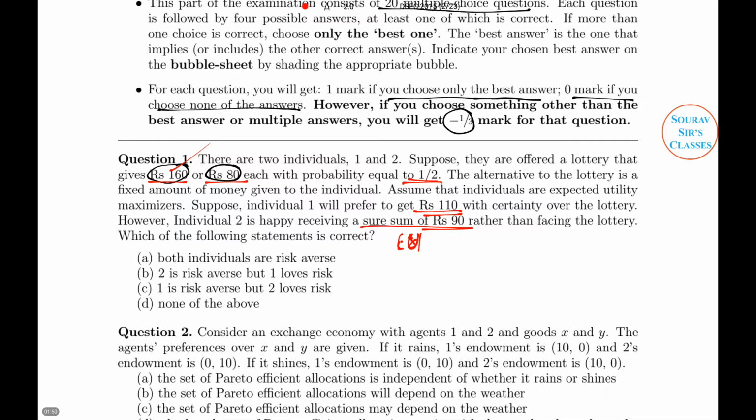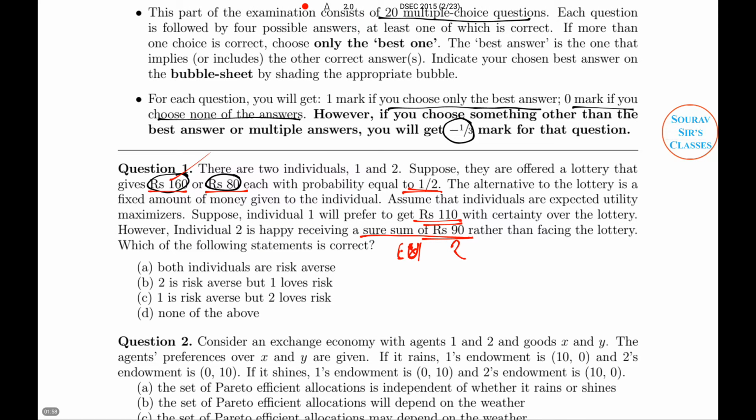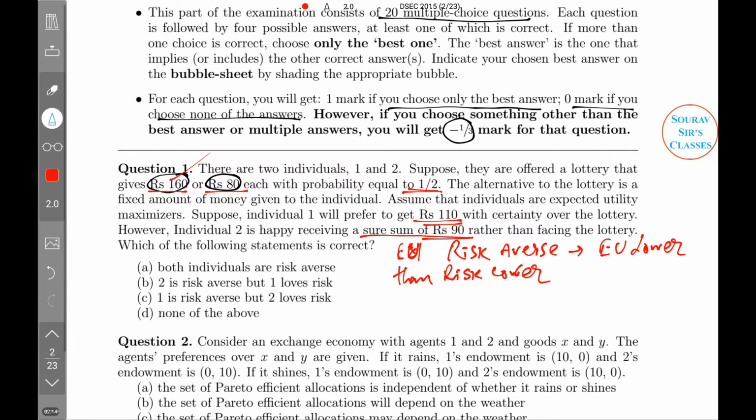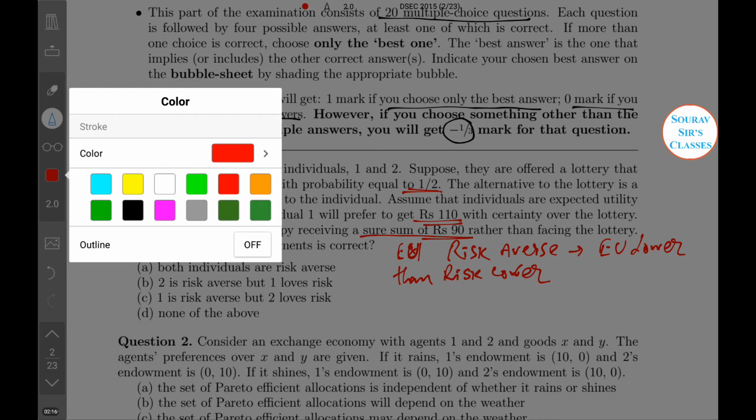So what is a risk averse person or individual? If you are risk averse, your expected utility is lower than a risk lover's.